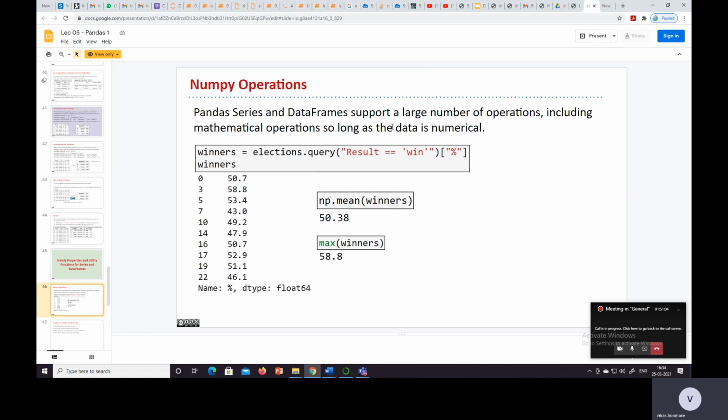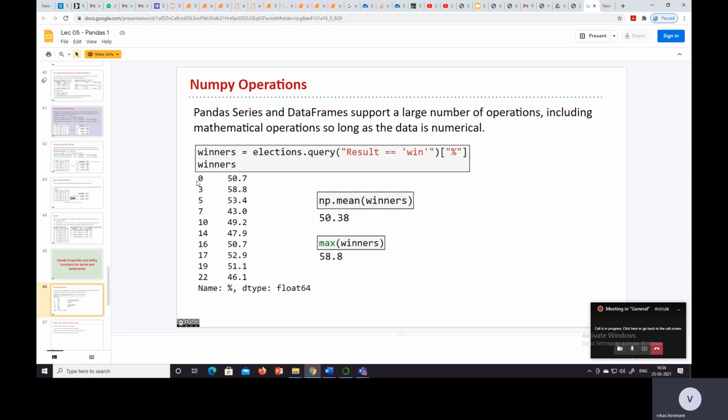So whenever data is numerical, we will support all numerical operations. Suppose, let's say, there is a query, winners is equal to elections.query result equal to win, and we get the percent column. Okay, so where we got the percent of vote column, and result win.